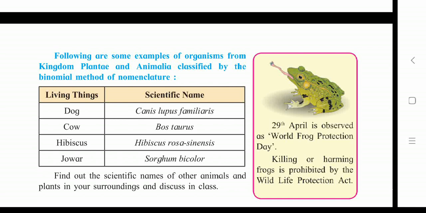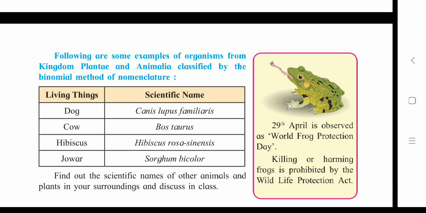Like this, a lot of animals and plants are classified by the nomenclature method and they have their scientific names. You can find out more scientific names of other animals and plants in your surroundings too with the help of Google.